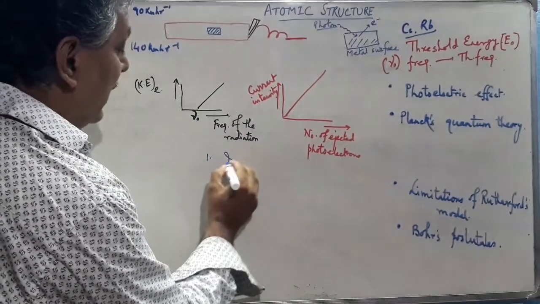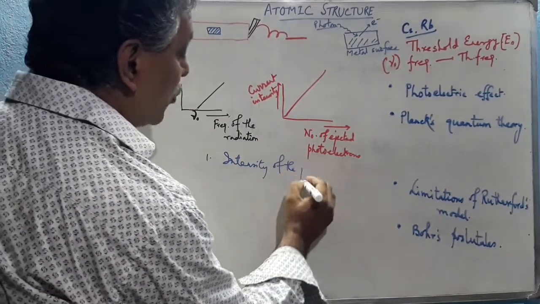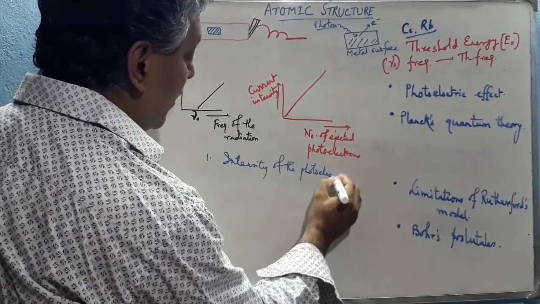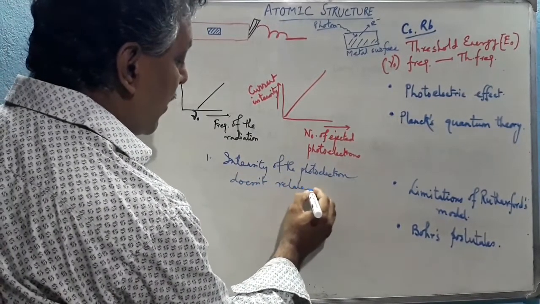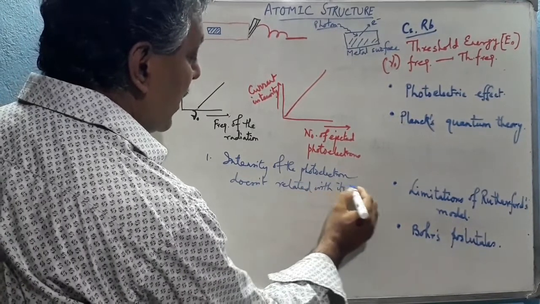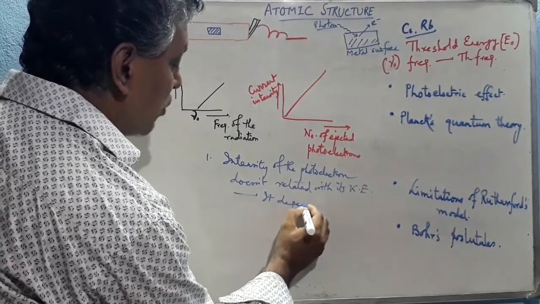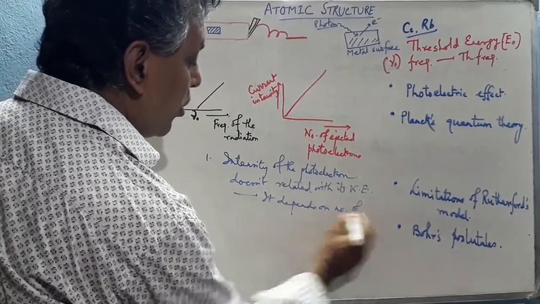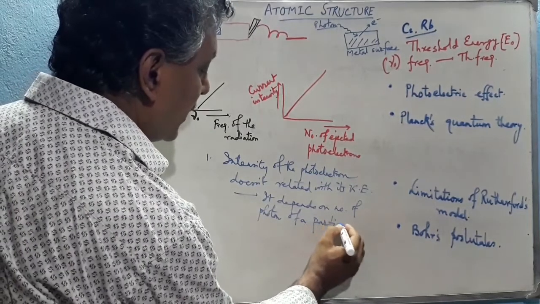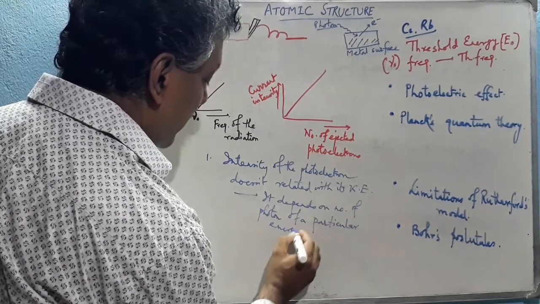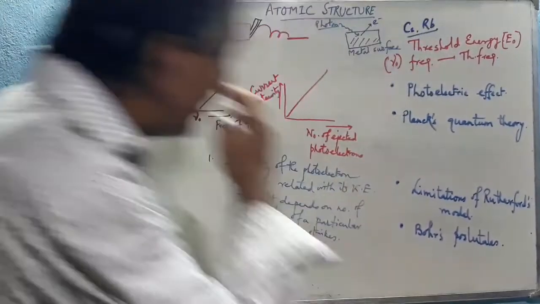Number one, the intensity of the photoelectron doesn't relate with its kinetic energy, rather it depends on the number of photons of a particular energy that strike over the metal surface.